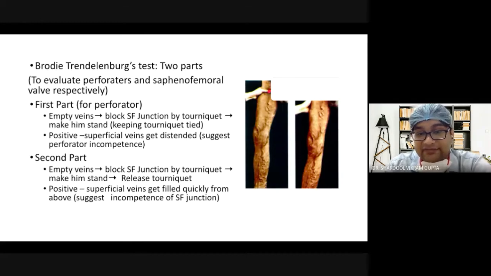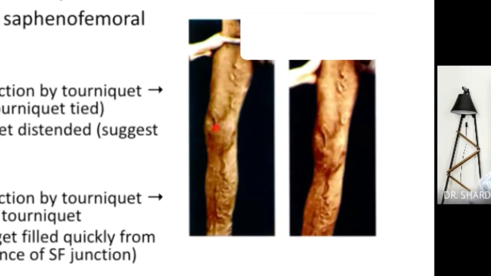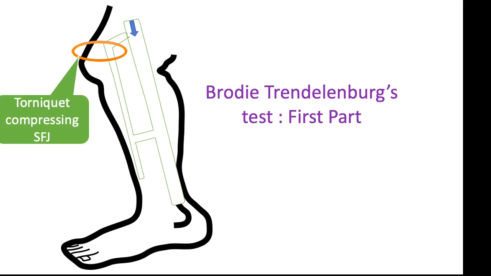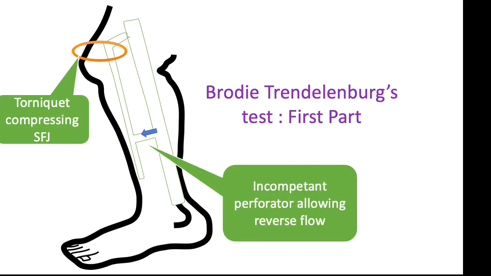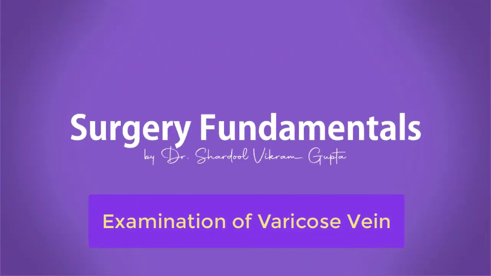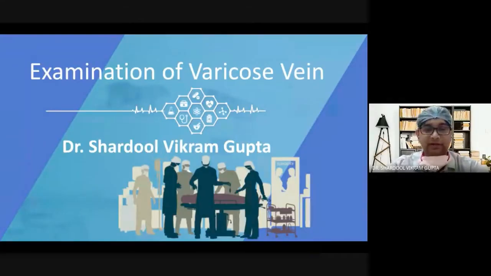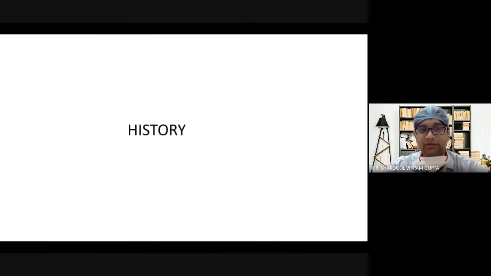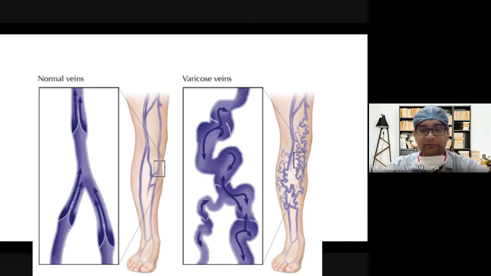Occluding this SFJ, the venous system is getting distended. It means there is an incompetent perforator somewhere from which the blood flow is flowing from deep to superficial system, which suggests a perforator incompetence. So basically, varicose vein is a dilated and tortuous vein in the lower limb because of incompetent perforator, either saphenofemoral junction or some incompetent perforators.